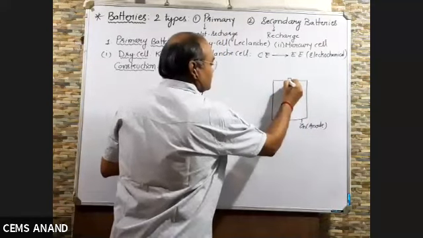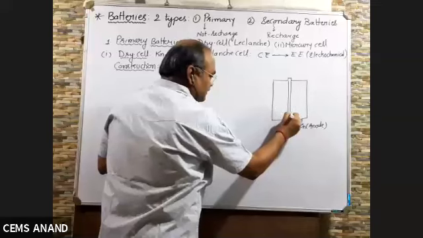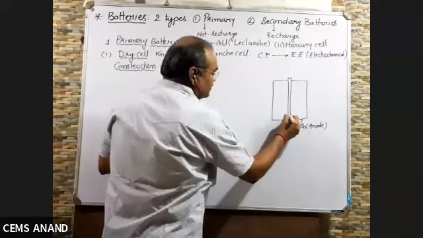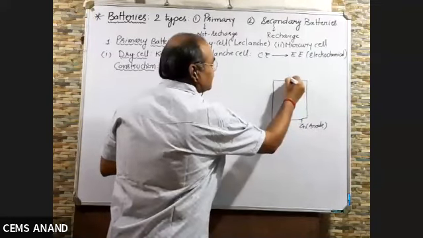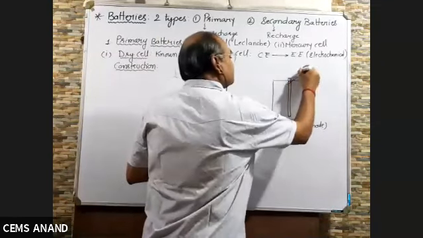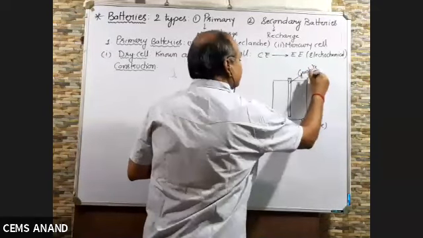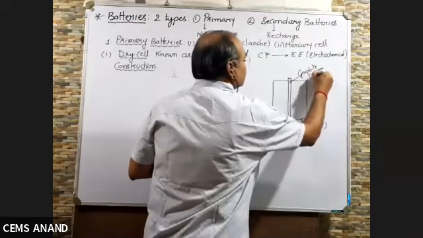And take a vertical graphite electrode. This graphite electrode acts as cathode.